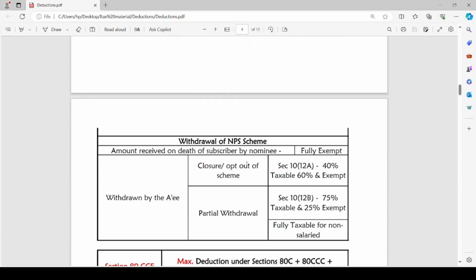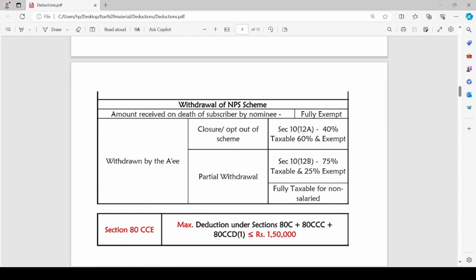Withdrawal from the NPS scheme. When the amount invested into the NPS scheme is withdrawn, if the amount is received by the nominee on the death of the subscriber, then such amount will be fully exempt.